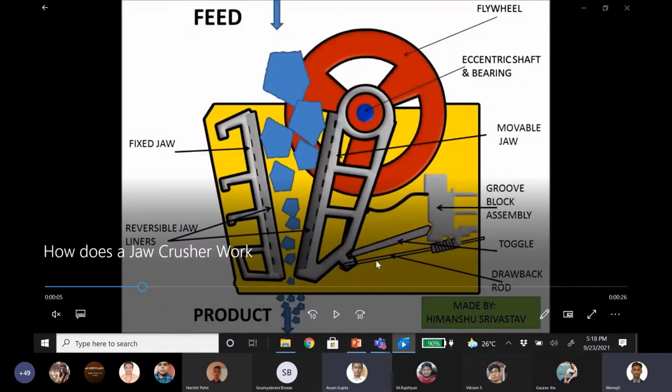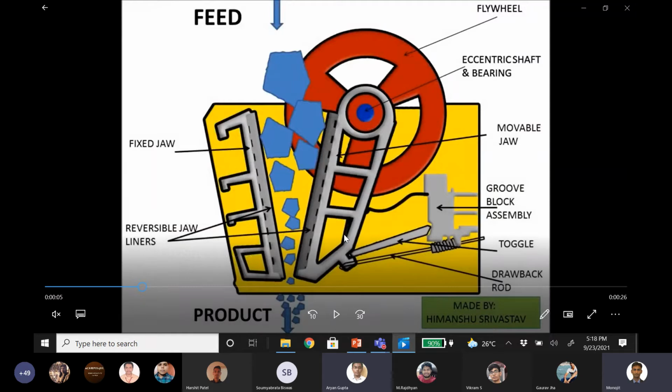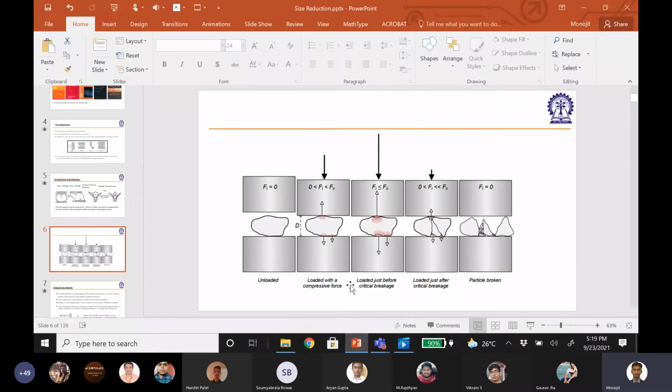Maybe yes. So is it possible to have a situation where you have some particle in the product where the particle itself has an internal crack inside it, but the particle is still intact? It's not broken into multiple fractions. There can be a possibility like the particle has an internal crack, but the crack doesn't propagate to a large extent so that it eventually breaks the particle. The crack is not good enough to rupture the particle into multiple sizes.